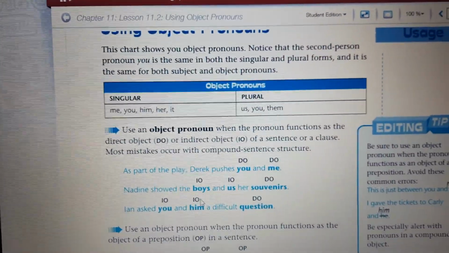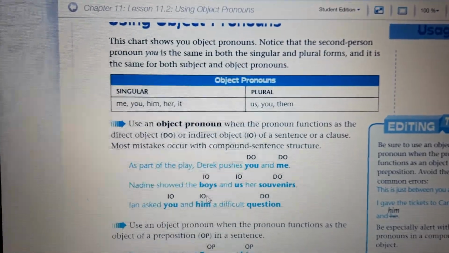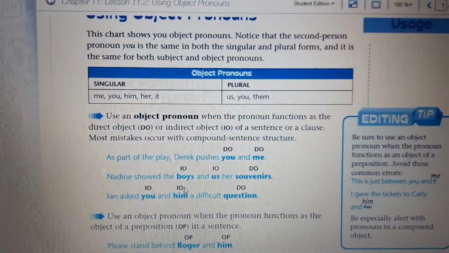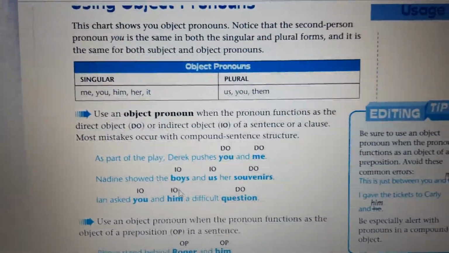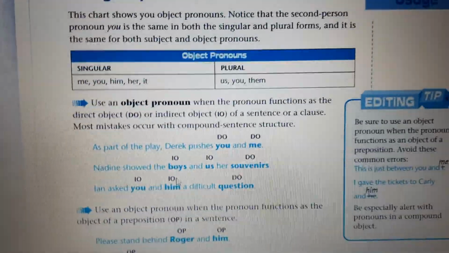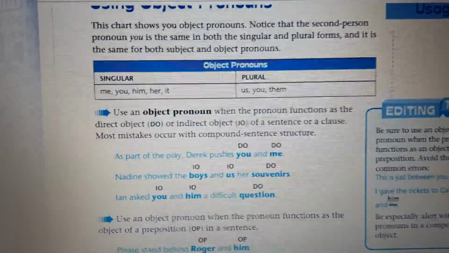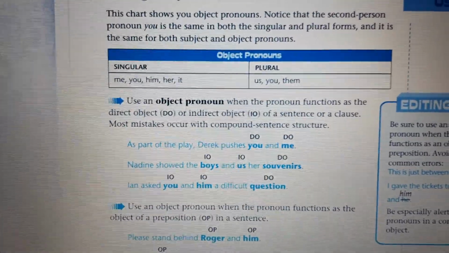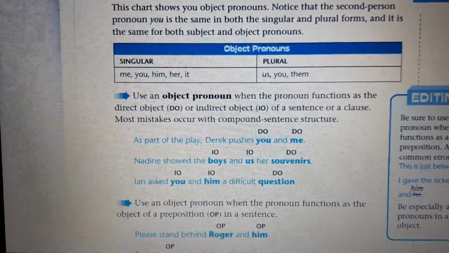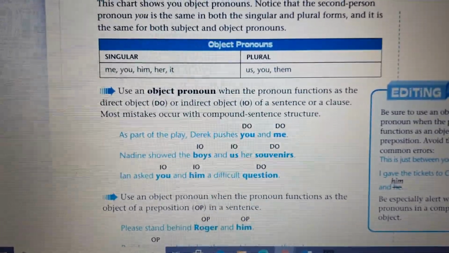As part of the play, we have Derek pushes you and me. Okay, so pushes who or whom? You and me. Again, as I said, we have a compound object: two or more objects share the same verb.